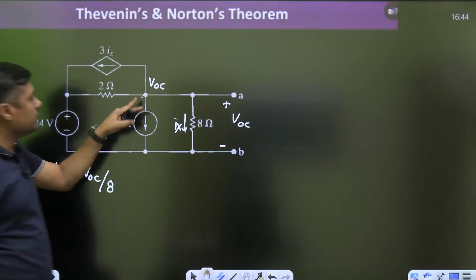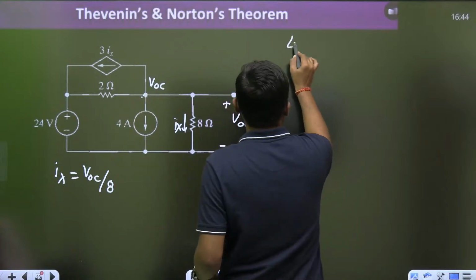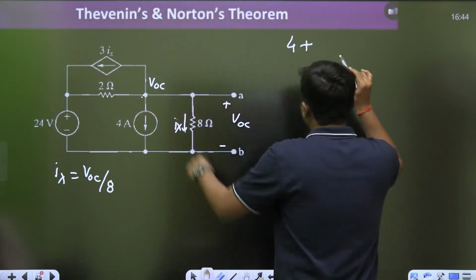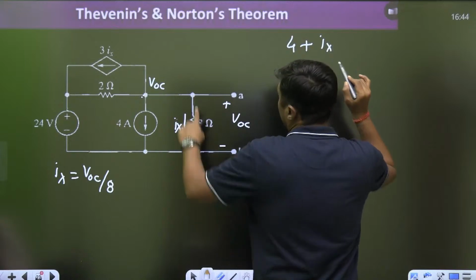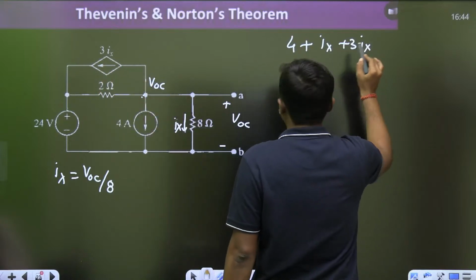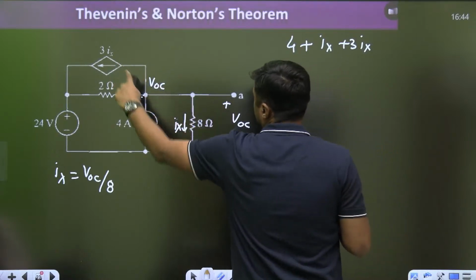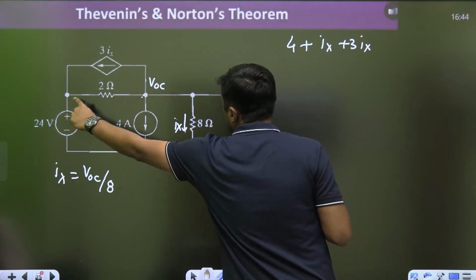So you will write, what is the outgoing current? 4. What is the outgoing current? Ix. What is the outgoing current? 3Ix. Right, this is the VOC. So Ix, 4, 3Ix, and what is the outgoing current? VOC minus 24 upon 2.